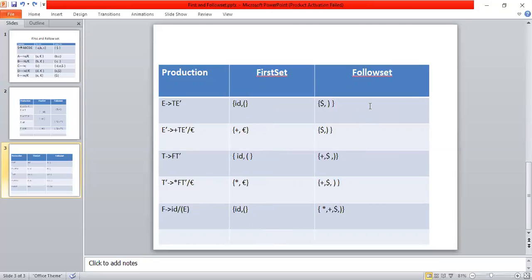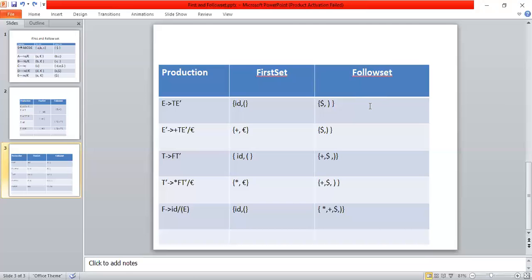Now I'm going to calculate the follow set. How to calculate the follow set? Observe, to calculate follow set we always consider the right side of the production, and one more point is we should check which one is the start symbol, because for that particular start symbol's follow set, a dollar is added.